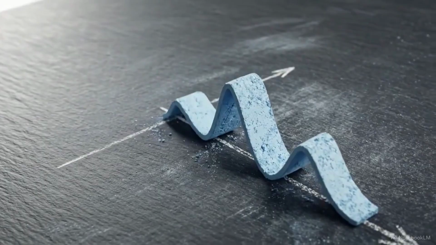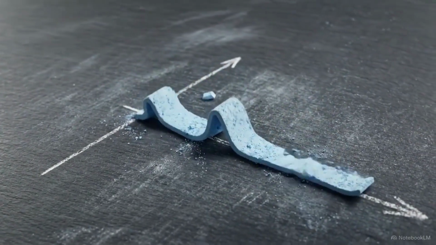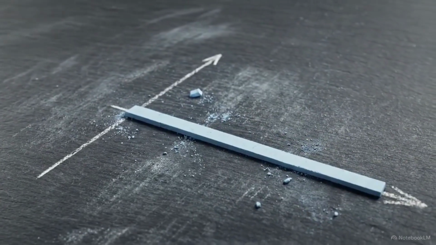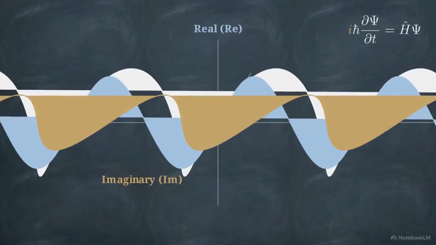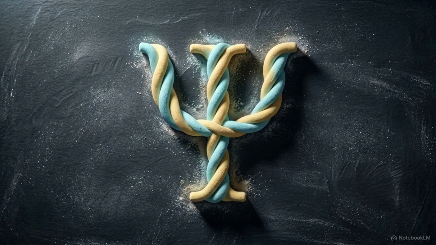Without that imaginary unit, a differential equation with this structure would yield simple exponential decay, flattening the wave out to nothing. The inclusion of i ensures the solutions rotate and oscillate. The wave function must take complex values, because the physics of matter demands an oscillating wave, and this equation is the only way to generate one.